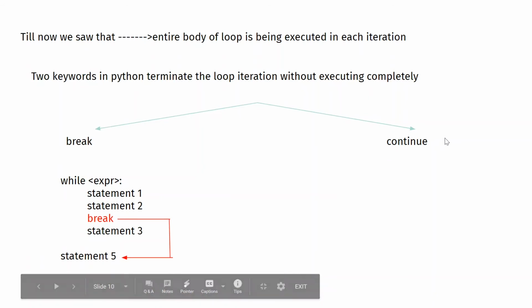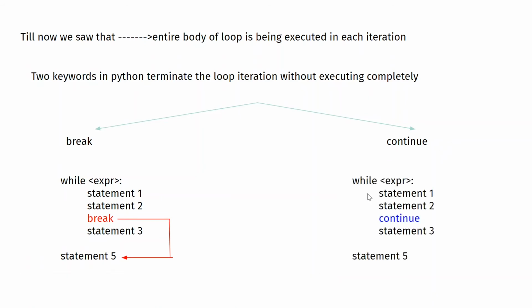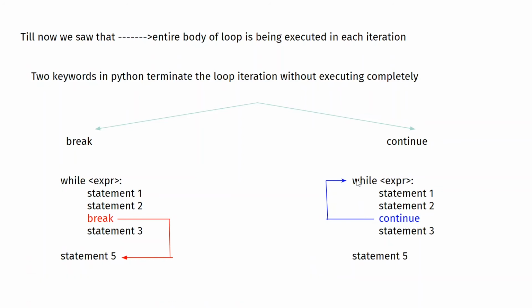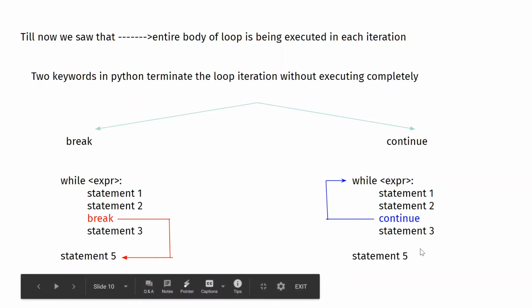Now let us look at continue. Here, let us assume this expression is true. So you will execute statement 1, statement 2, and then you see continue. What happens when you see continue? Your control will go back to the top. In the break case, the control went below, out of the loop, whereas here it will go to the top. So you see that statement 3 is not being executed in this case as well.